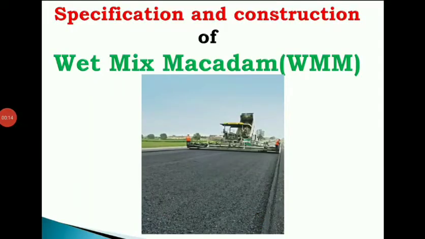So now we'll study about the specification and construction procedure of this wet mix macadam. Basically, wet mix macadam consists of laying, spreading and compacting of clean crushed, well graded granular materials on a prepared and approved granular subbase. Here, whatever granular subbase course we are going to prepare, we have studied in the previous class how exactly we are going to construct it. On top of this we are going to lay this wet mix macadam.